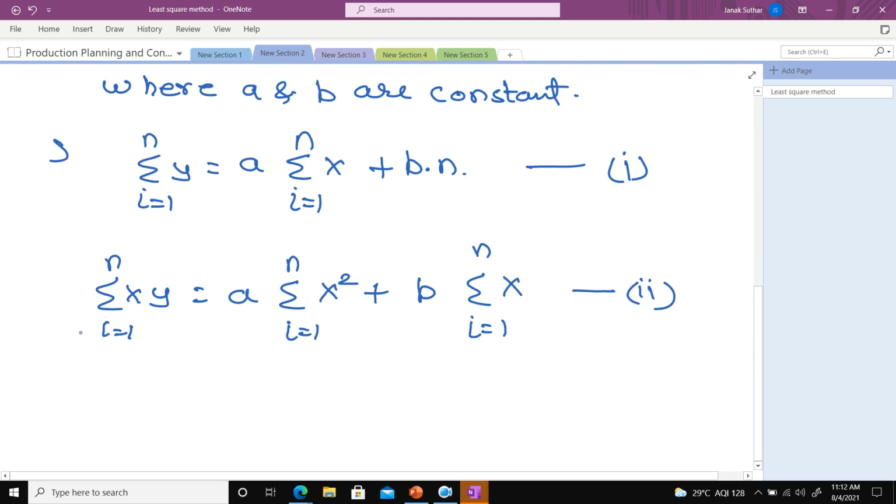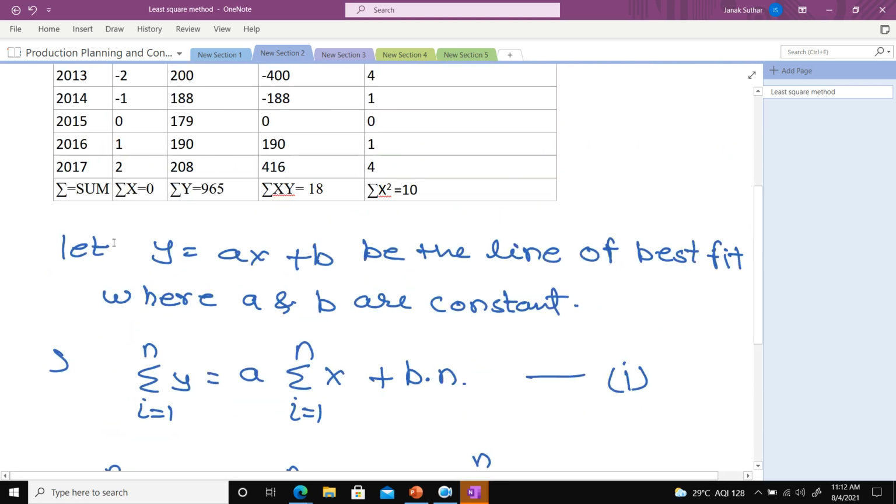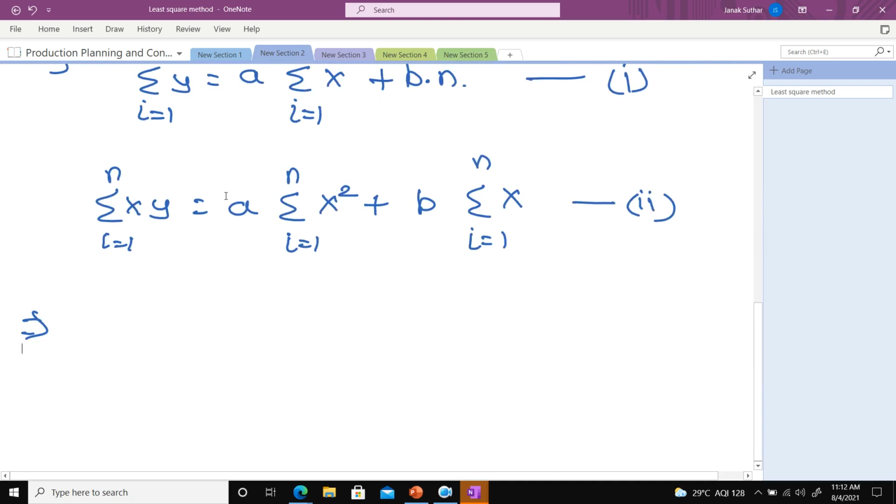Now the next point: put the values in equation 1. Let me know what the summation y is. I put all the values into equation 1.